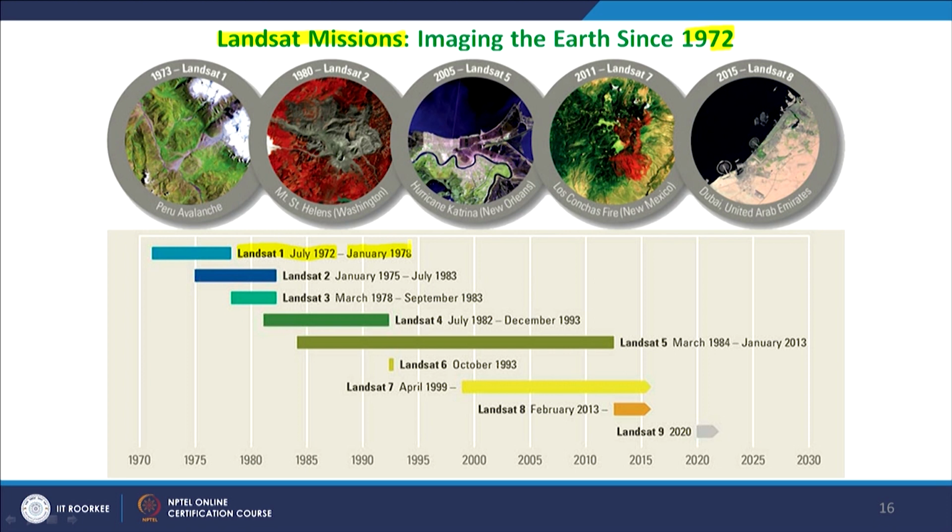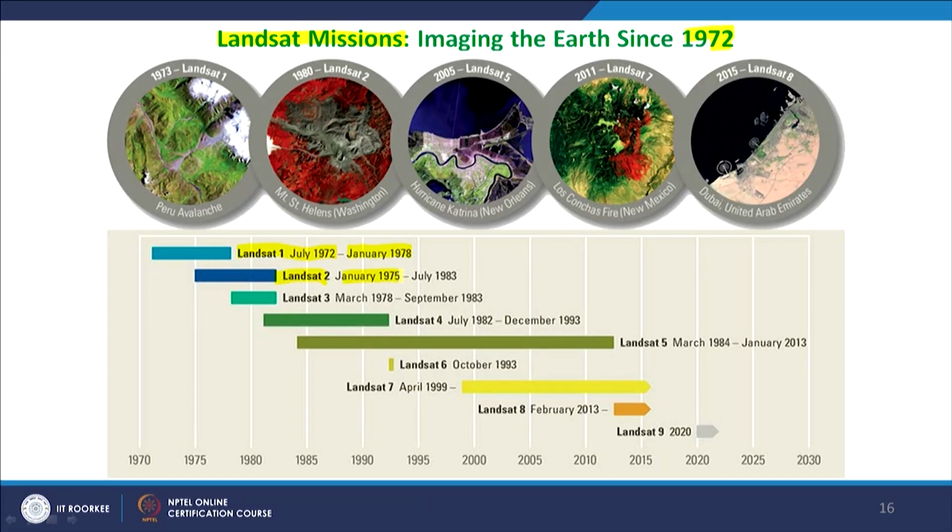Then Landsat 2 was launched after 3 years of Landsat 1, because earlier the age of a satellite was estimated at about 3 years. But now, because things have improved in terms of electronics, battery, and solar power, you would see slowly that their life is much more.